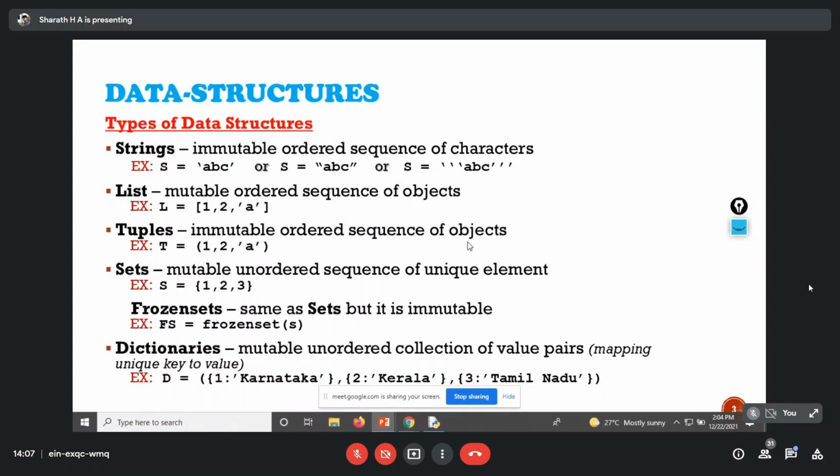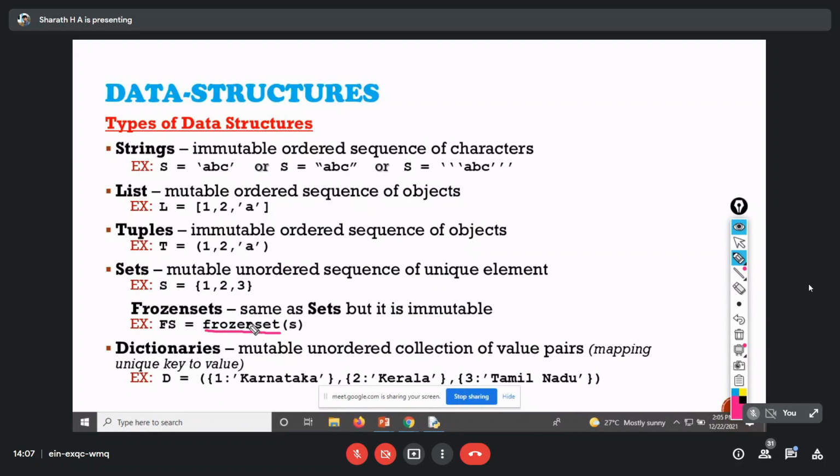A frozen set is a special kind of set. In this, we can't alter any values within the set, so we call it immutable. I have written example code for that under frozen sets. Here you can see that by using a constructor, we can construct a frozen set. Once we make that set frozen, we can't change the values within it.